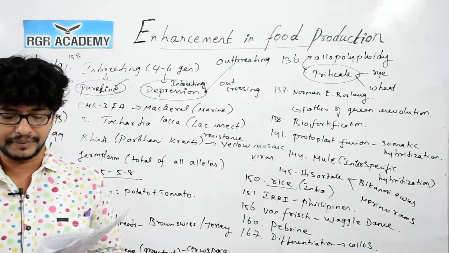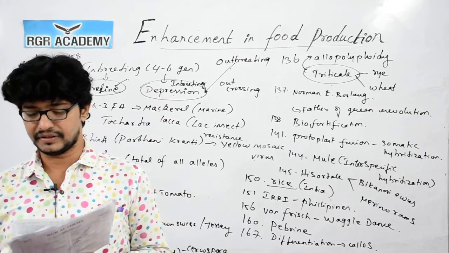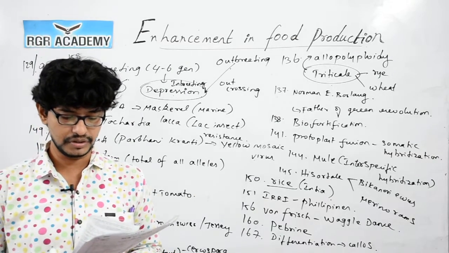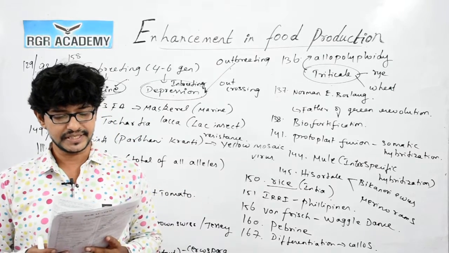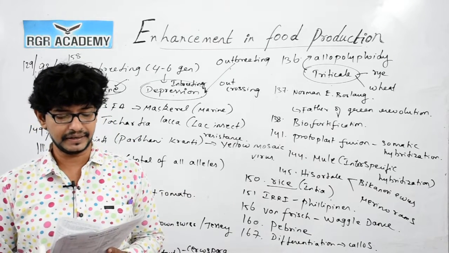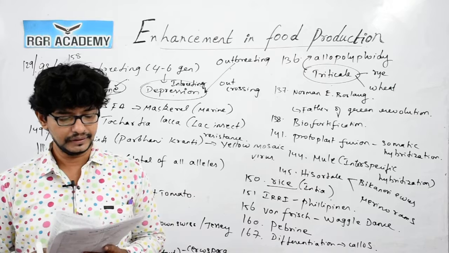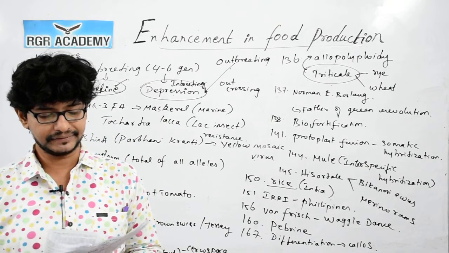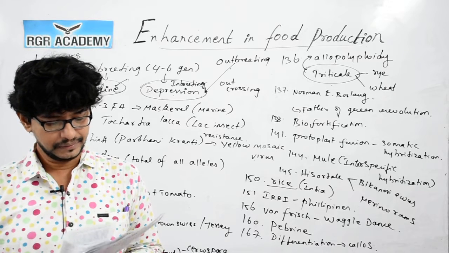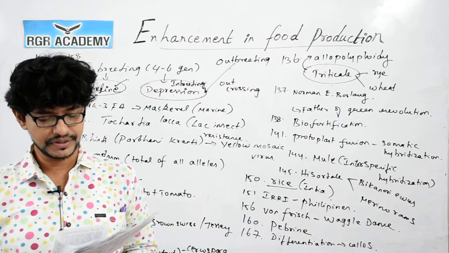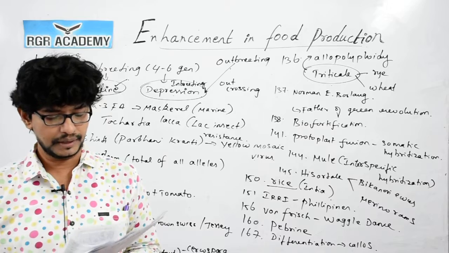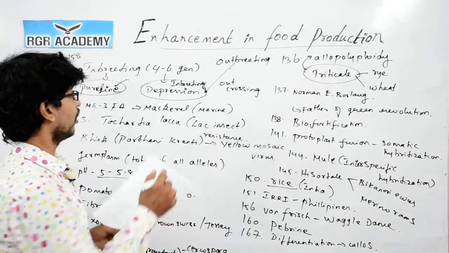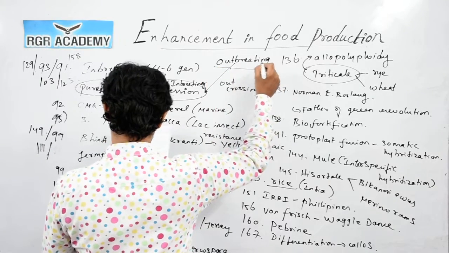Micropropagation is used for rapid vegetative multiplication of plants as the size of the propagule is minute. We already discussed this one. So, 1 is the correct answer. 169, somatic embryo can develop in plant tissue culture from the somatic cell. So, 169, 1 is the correct answer. 170, the breeding of unrelated animals, which means individuals of the same breed or between different breeds or different species, is known as outbreeding. So, outbreeding is the correct answer for this particular question.